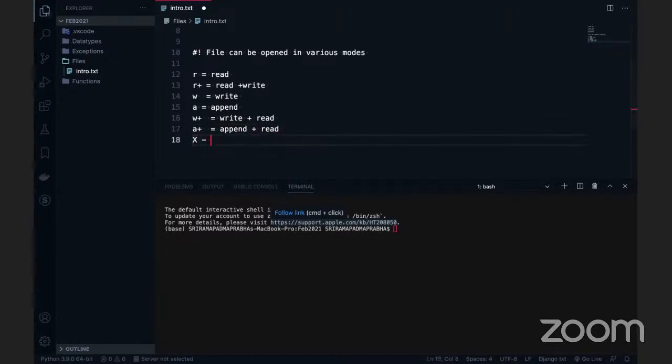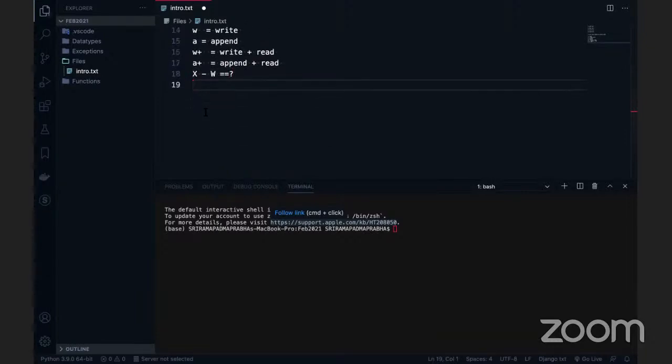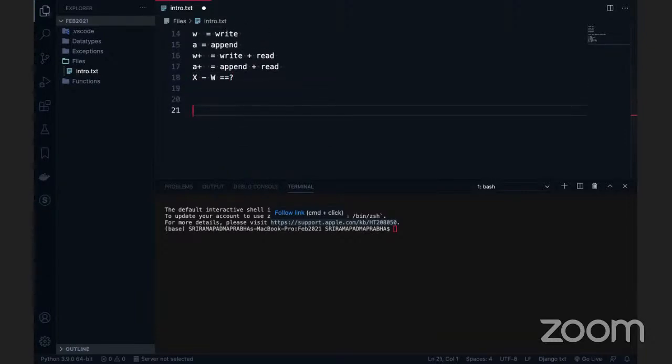And apart from this, there are other modes also. Most people don't know about this RB mode. That's called read only binary format. So we can also deal with images, binary files, and all. If you are dealing with binary files, we can use the RB mode.